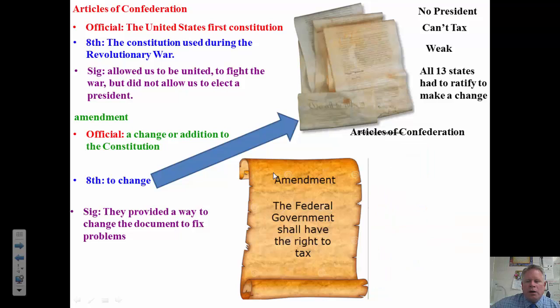Well, I'm going to cut this video off here, and we'll just call this the Articles of Confederation video. So you can make sure and complete your vocab section of your notebook.